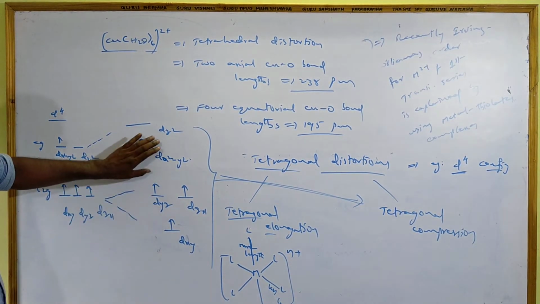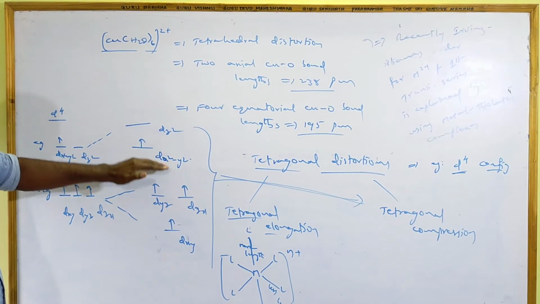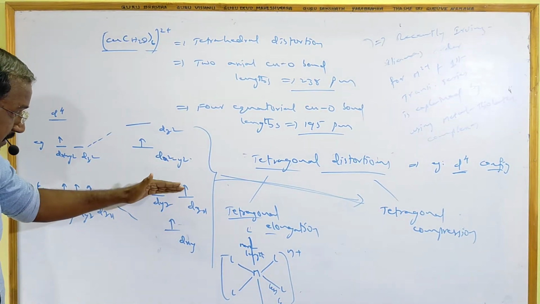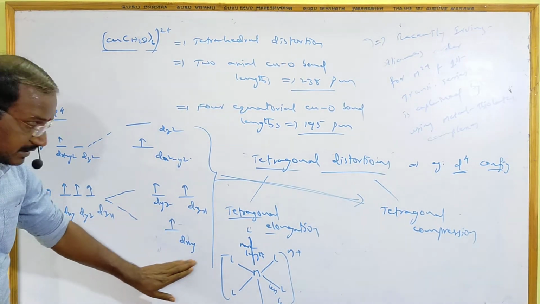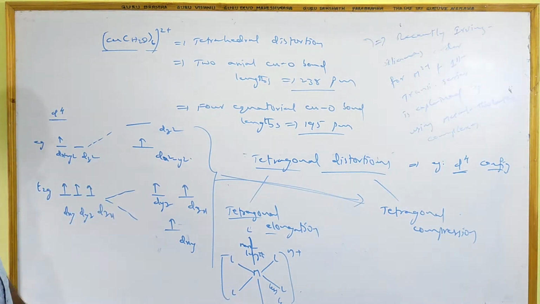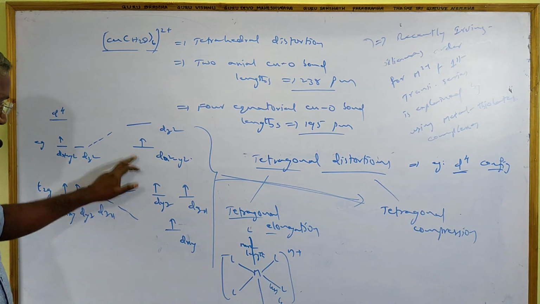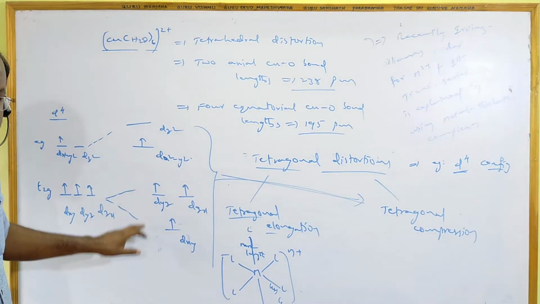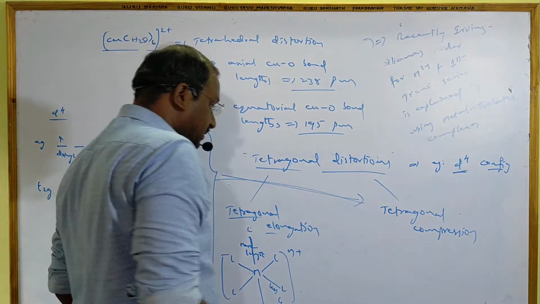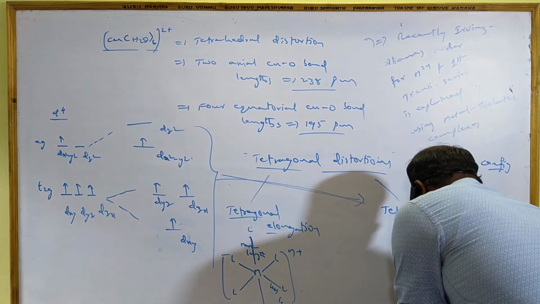If dx square minus y square is here, dz square here, and dxy with these two below, that is called tetragonal elongation. And tetragonal compression appears if this distortion takes place. So now the structure will be like this.